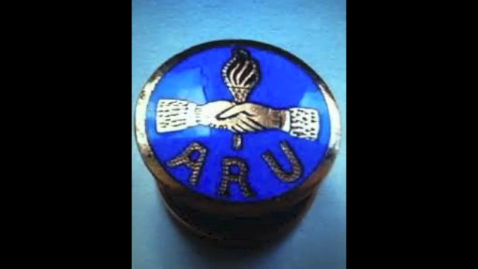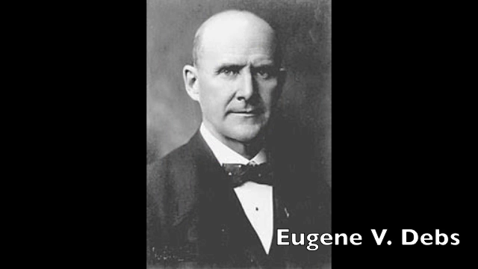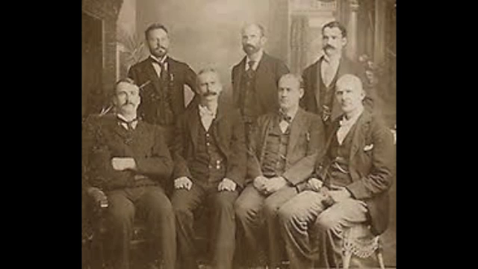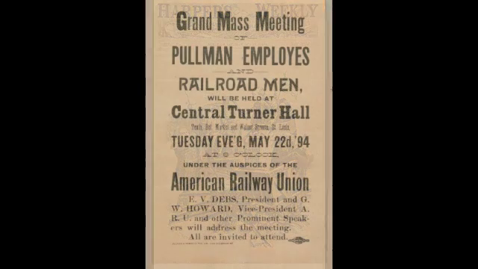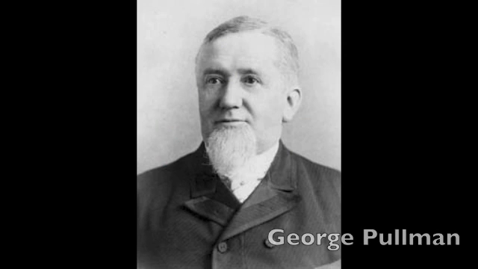The American Railway Union was founded in the 1890s by Eugene V. Debs. They are most well known for their boycott on the luxury Pullman sleeping cars in 1894. This was done to support the strike of the workers employed at the Pullman Company. The strike against the Pullman Company, known as the Pullman Strike, was caused by the unfair way the company's owner, George Pullman, was treating his employees.